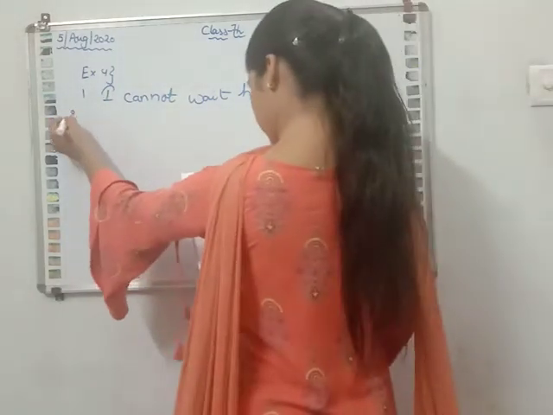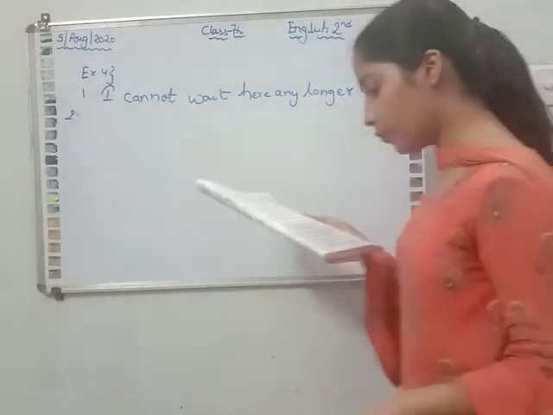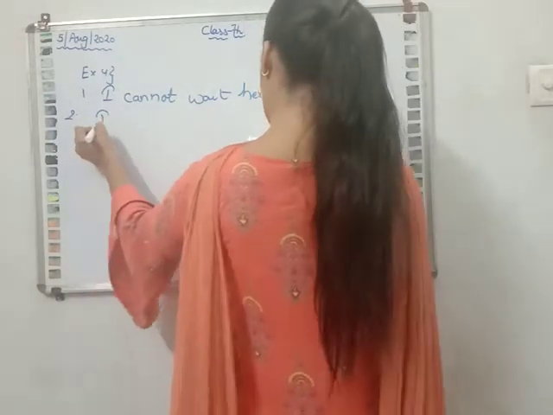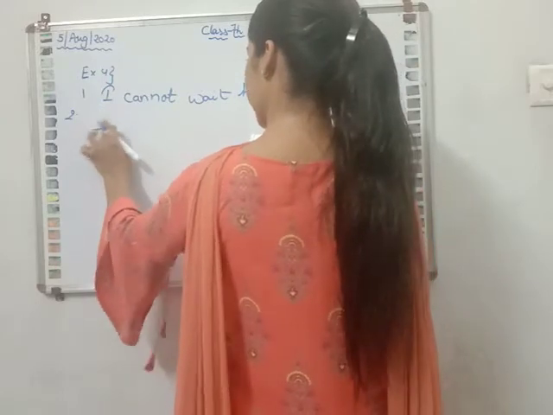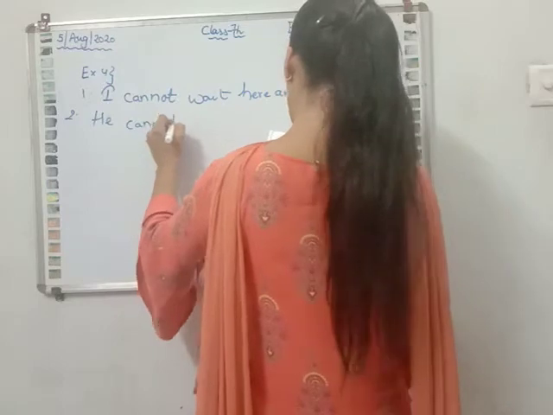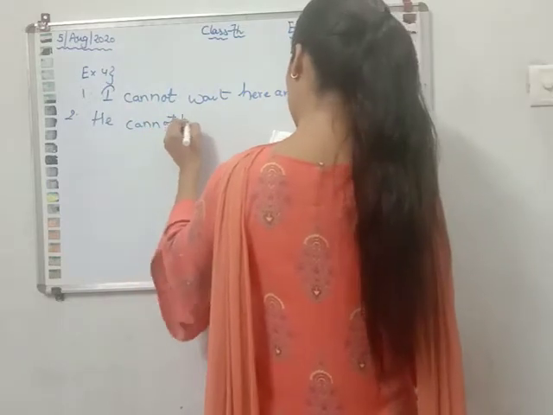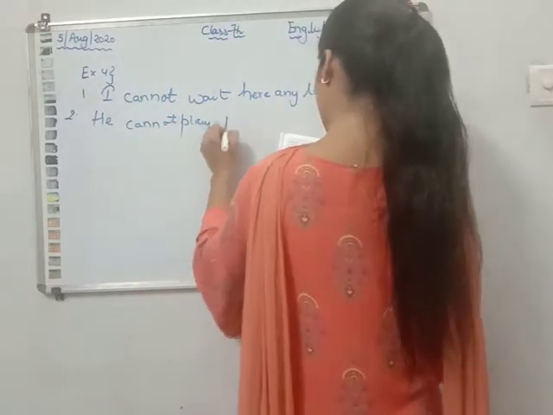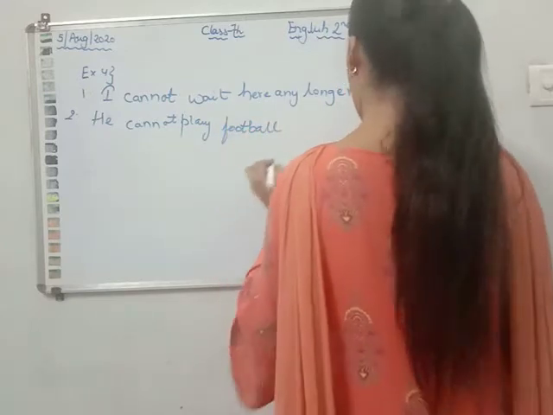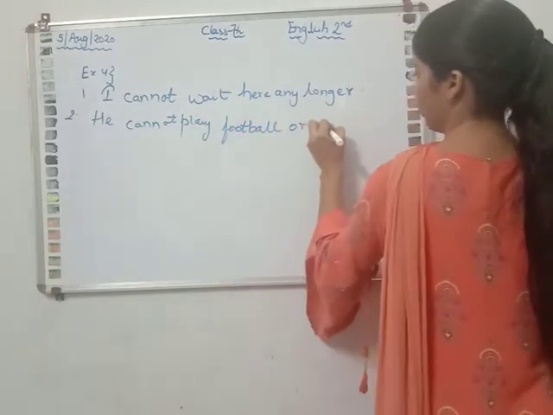Next one. He can play neither football nor volleyball. So how will you write? You will write: he cannot play football or volleyball.